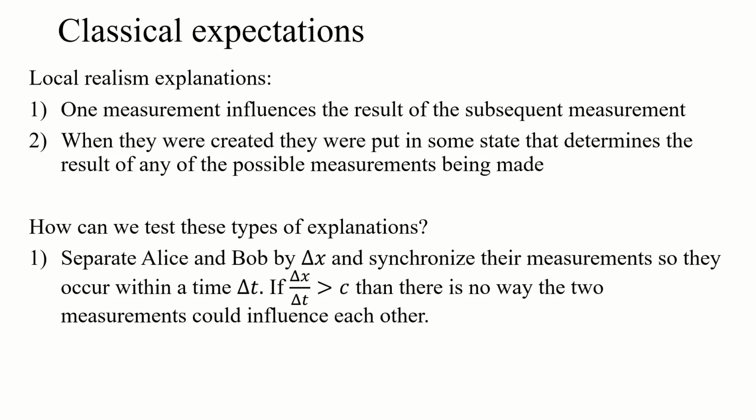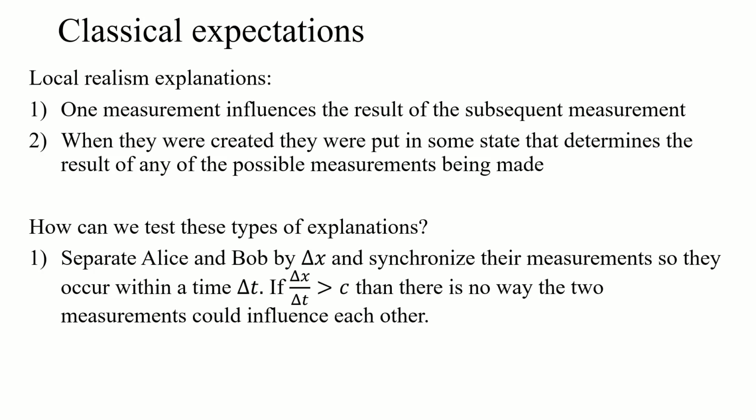We're going to have your times synchronized so that you measure them to within some small delta t of each other, so that the distance apart you are divided by the delta t, the maximum time difference between your measurements, is greater than the speed of light. That way, there's no way one of you could influence the other. Nothing can travel faster than the speed of light. Alice's measurement could not have influenced Bob because there's no way that part of the universe could have known the measurement was even made yet.